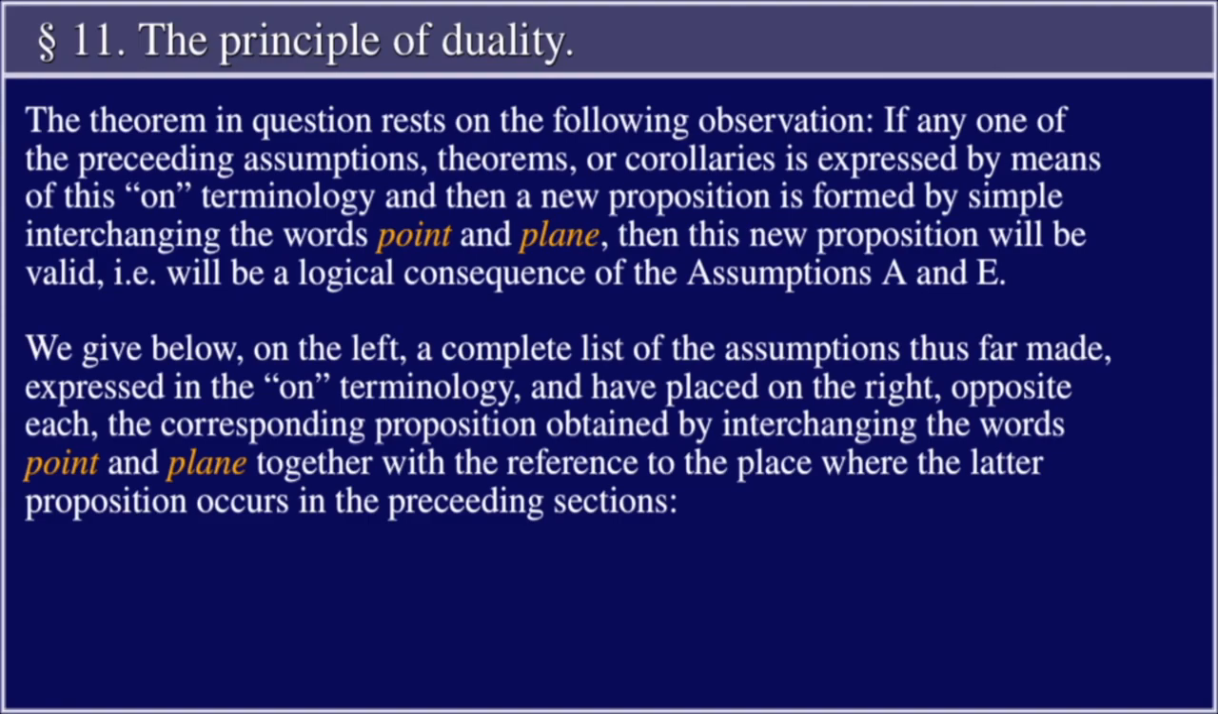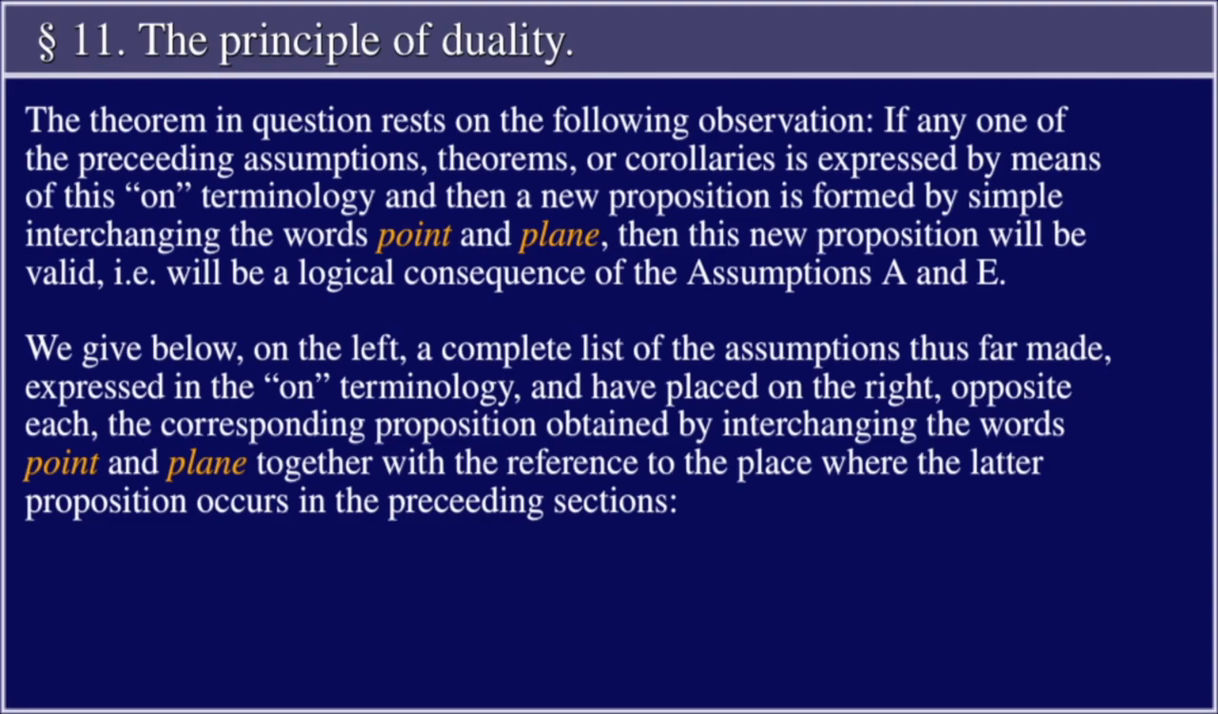The theorem in question rests on the following observation. If any one of the preceding assumptions, theorems, or corollaries is expressed by means of this "on" terminology, then a new proposition is formed by simply interchanging the words point and plane. Then this new proposition will be valid, i.e., will be a logical consequence of the assumptions A and E.